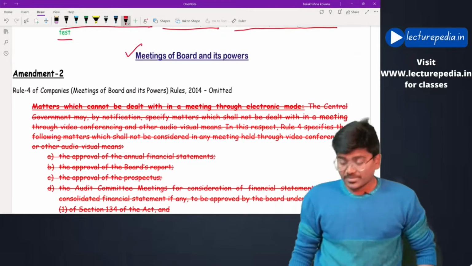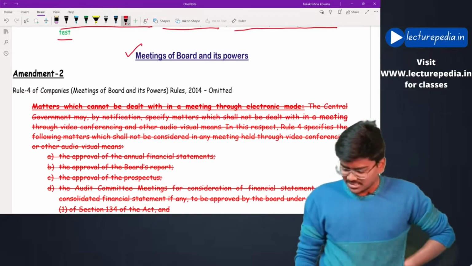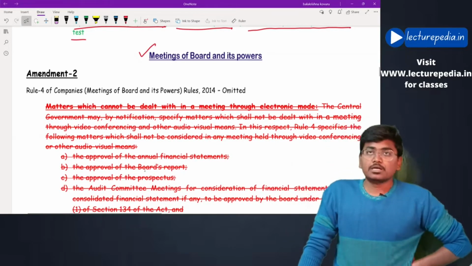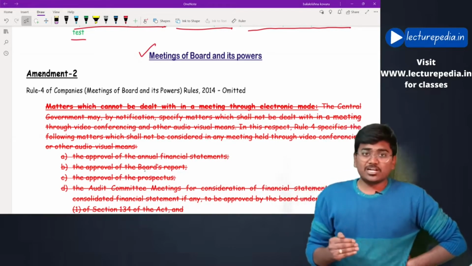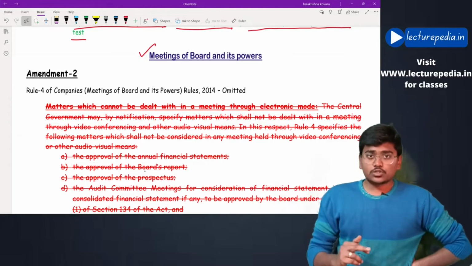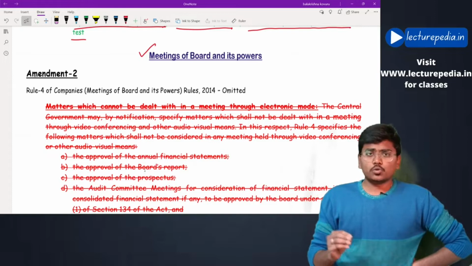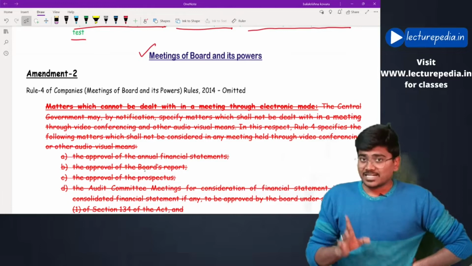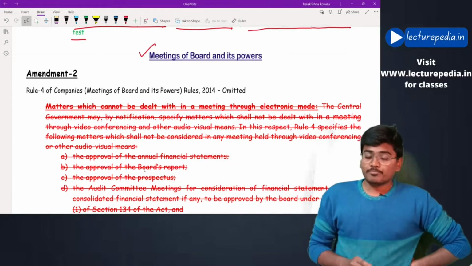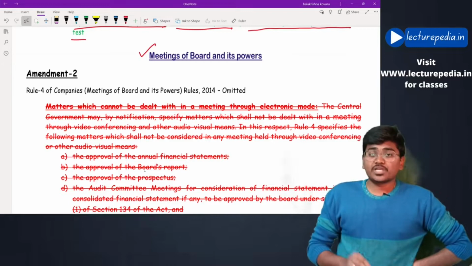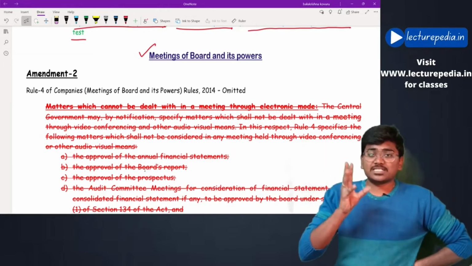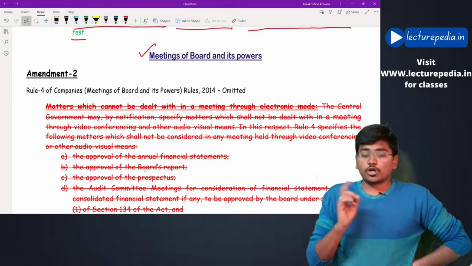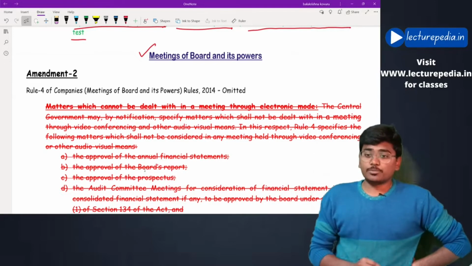meetings of board and its powers. See, this is also an omission. See, if you remember, the meeting of board can be conducted either through physical mode or through video conferencing mode. But if the board meeting is conducted through video conferencing mode, in such a type of meeting, some 5 aspects cannot be discussed. Okay, in a board meeting that is conducted through video conferencing, some 5 aspects cannot be discussed.